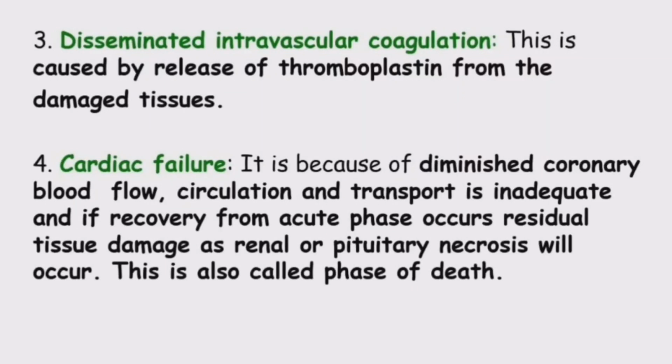And if recovery from the acute phase occurs, if the patient has recovered from phase 1 and phase 2, there will still be some residual tissue damage, mainly in the renal area and pituitary area, which leads to necrosis. Necrosis is a lack of blood circulation and there are dead cells. This phase is also called the phase of death. If it is not treated on time, if the patient doesn't come to the hospital, if the patient doesn't compensate through all the phases, the patient may go into cardiac shock and may die. So these are the three phases of shock in short: phase 1, phase 2 and phase 3.